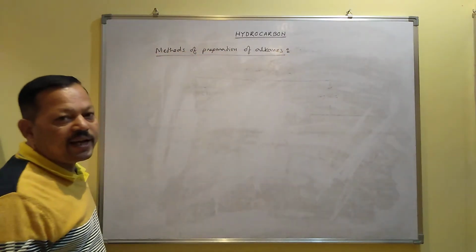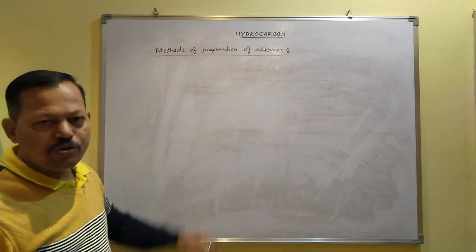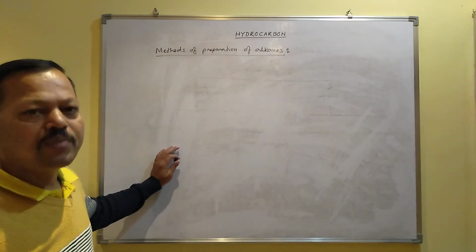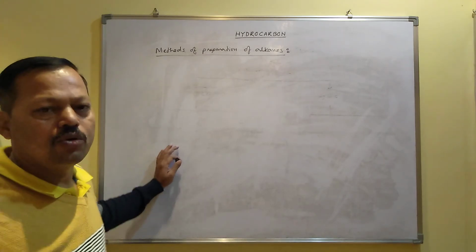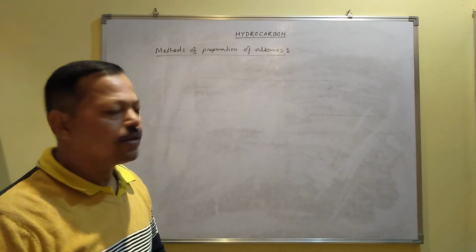How to prepare the alkane in the laboratory? Actually, these are laboratory methods. There are two types of methods. Some are called laboratory method and some are called industrial method. So industry method and lab method, both are different.